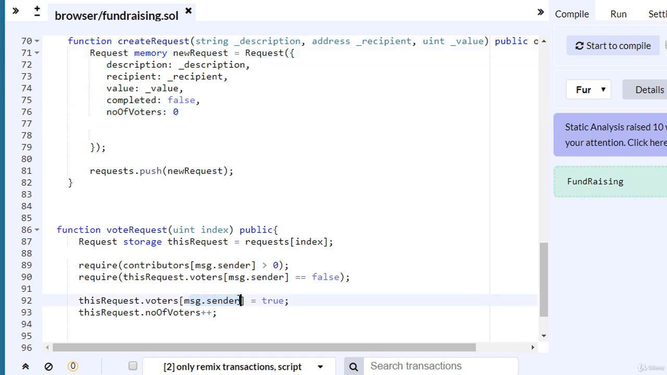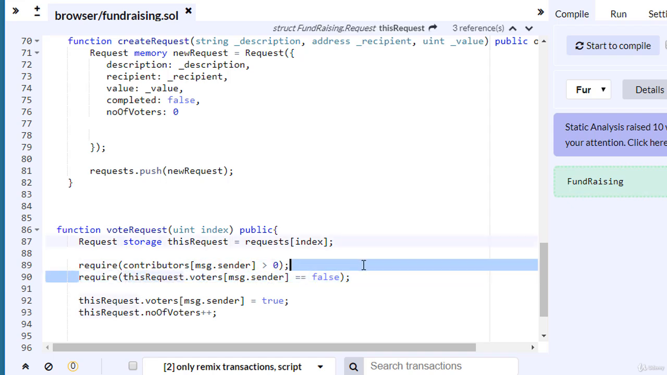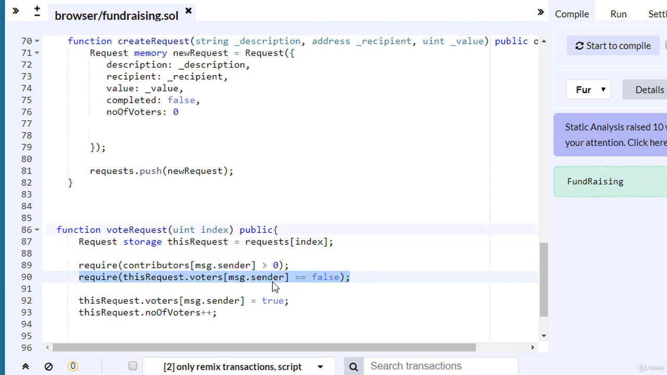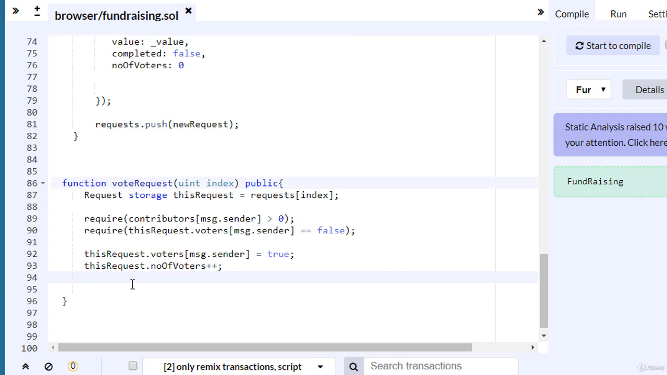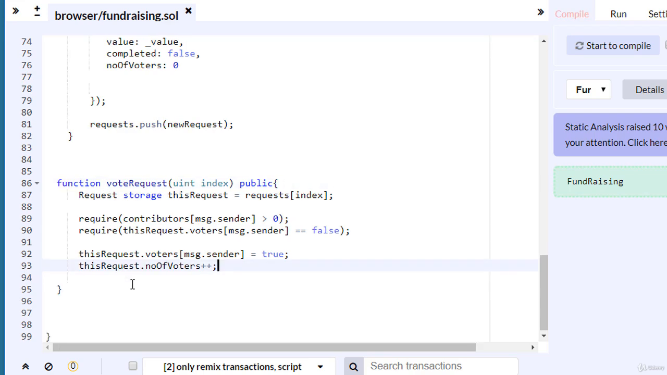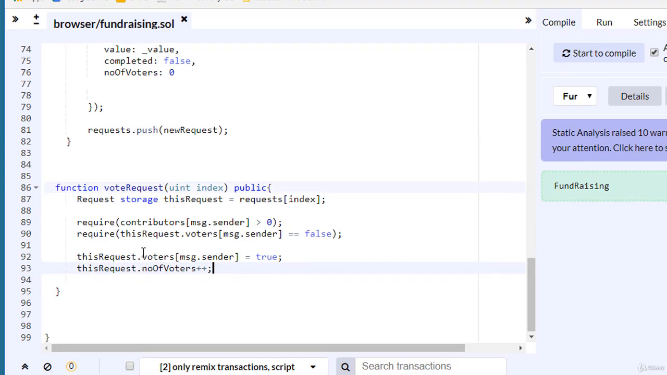When this account, msg.sender, wants to vote one more time, this condition from here will evaluate to false. The condition will evaluate to false because this value isn't equal to false. It's true, so it's not equal false. The entire expression will be false, and this require will stop the function. So this is very simple. This is in fact our voting function.